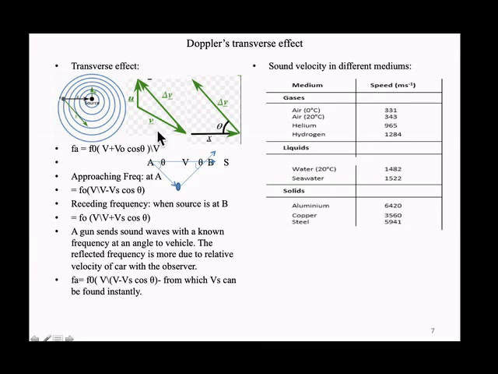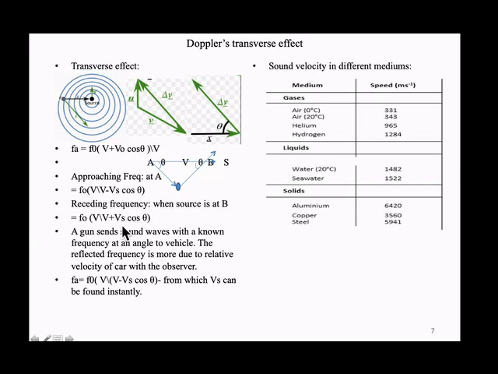Here the source is moving. Once the signal is reflected, the car becomes the source. So this is V minus Vs cos theta, where V is the velocity of sound and Vs is our car's velocity relative to this instrument. We know the transmitted frequency, and the frequency observed by the instrument when it receives the reflection is measured. So we find out V cos theta from the mathematics.